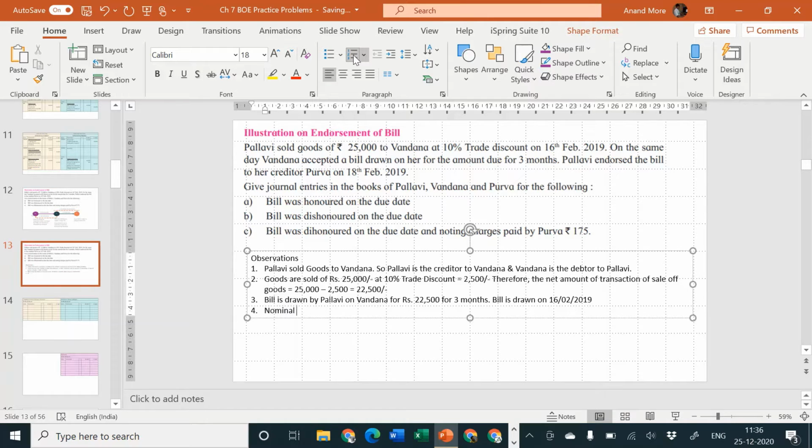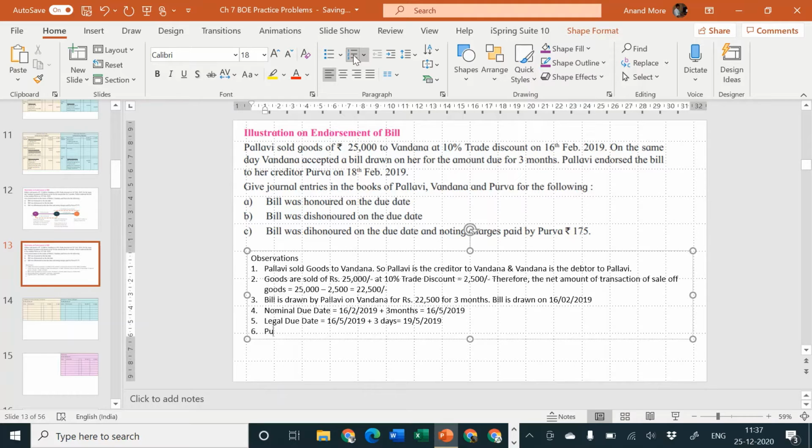Therefore, nominal due date is equal to 16th of February 2019 plus 3 months is equal to 16th of May 2019. Therefore, legal due date is equal to 16th of May 2019 plus 3 days is equal to 16th of May plus 3, that is 19th of May 2019.